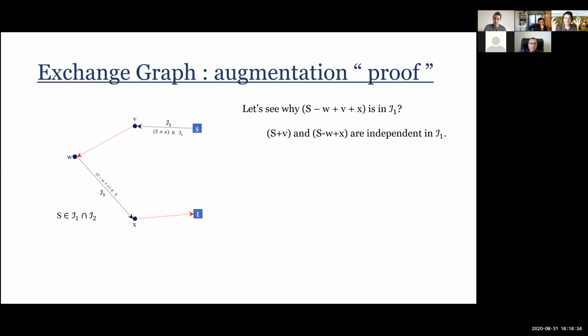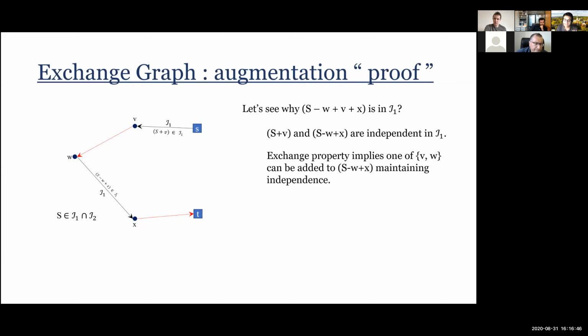So I have these two sets which are independent in the first matroid. And you see that one set has a bigger number of elements than the other. S plus V has more elements than S minus W plus X. Which means what? Well, from the exchange property, it means there is some element in the bigger set which is not in the smaller set that I can add to the smaller set and maintain independence. Well, the only elements that are not in the smaller set but in the bigger set are V and W. Okay, V is new and W has been kicked out.